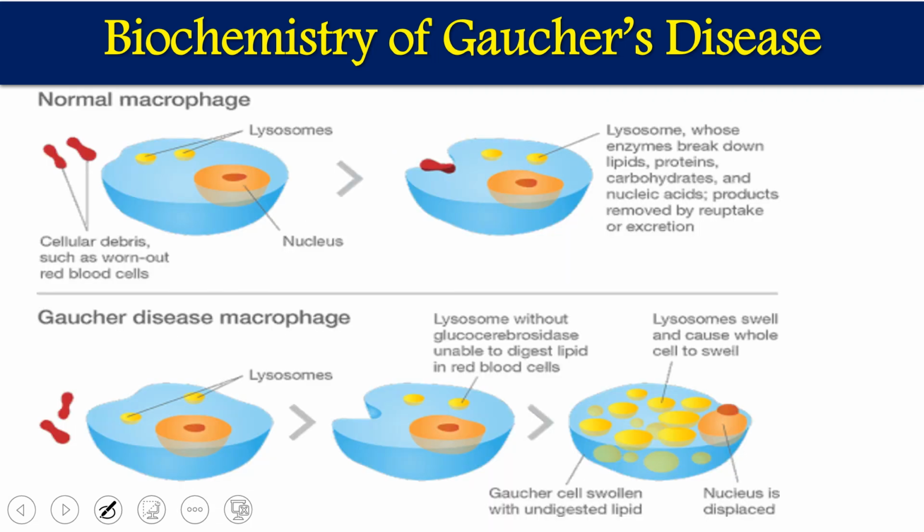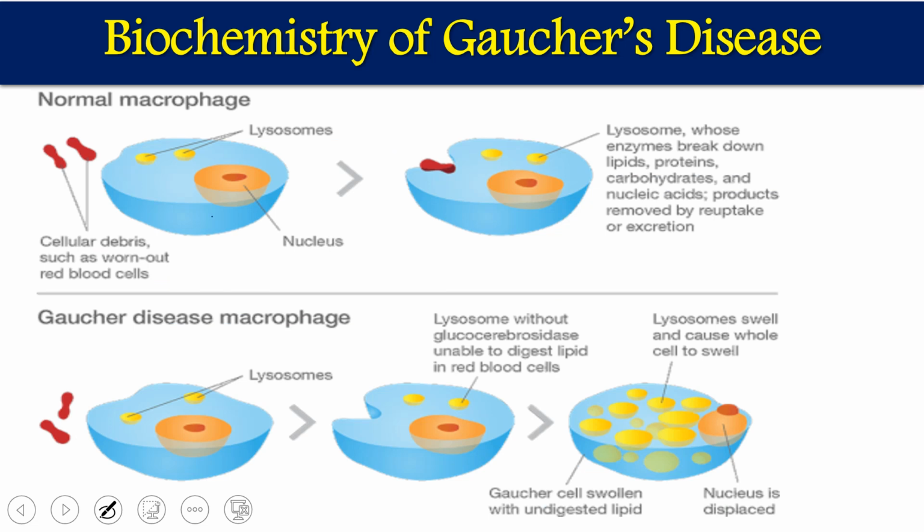Let's see why we call this a lysosomal storage disease. In normal cells, normal macrophagic cells, we have lysosomes. Lysosomes are called suicidal bags, which degrade phagocytosed components, because lysosomes contain acid hydrolase enzymes.